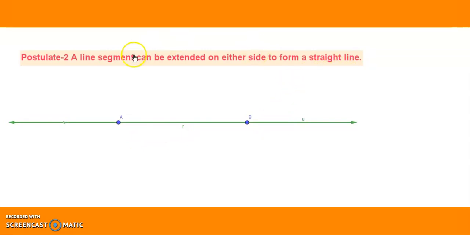A line segment can be extended on both sides to form a straight line. That is very clear. That's why these are considered as statements that are self-evident, very clear, and hence named as postulates.